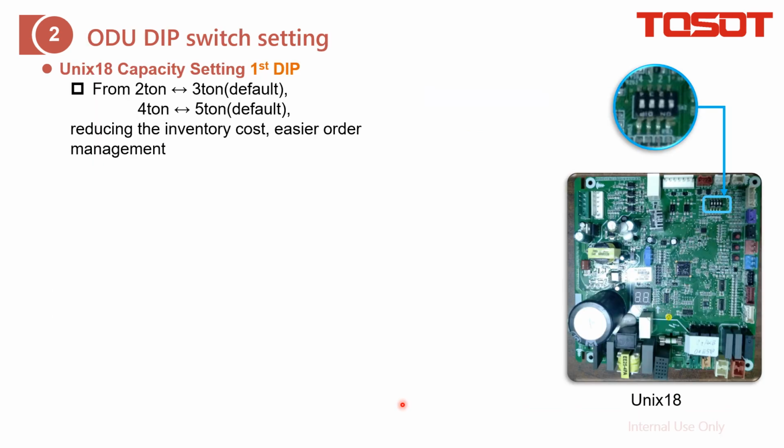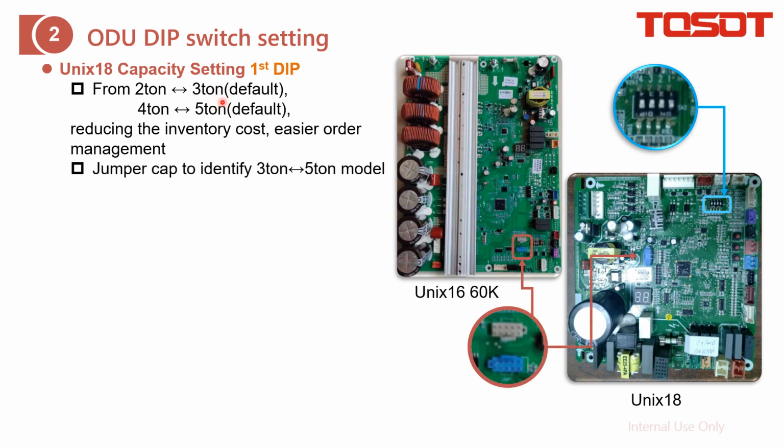For the UNIX 18 outdoor unit, they share the same PCB for either the smaller case or the bigger case. So within the same case, for example the smaller case, how do we identify whether it is 2-ton or 3-ton? It is by this dip switch. The first dip identifies whether it is the smaller one or the bigger one, as Tosot only provides 3-ton or 5-ton. So the default setting of this first dip is either 3 or 5. And how to identify whether it is 3 or 5 is by this jumper cap, the blue one.